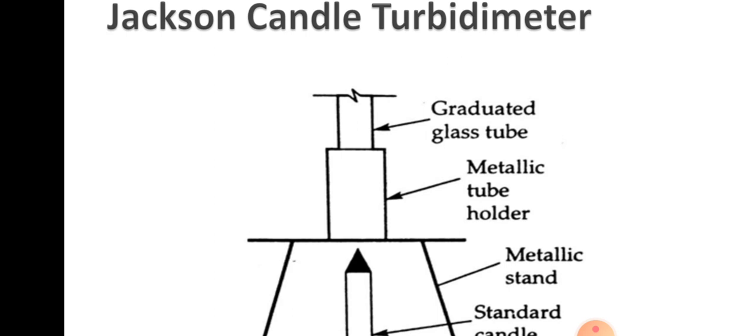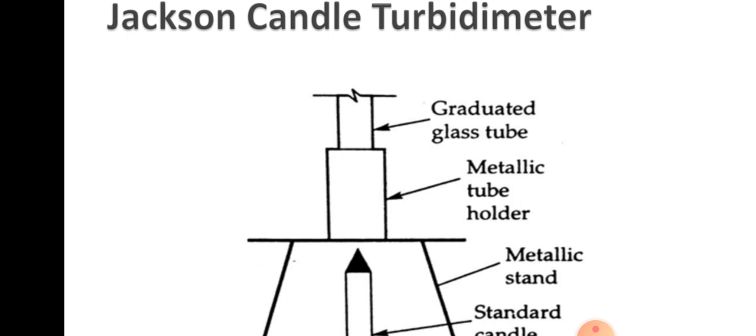This height provides a measure of the turbidity, and we usually express it as JTU, which is called Jackson's turbidity unit.